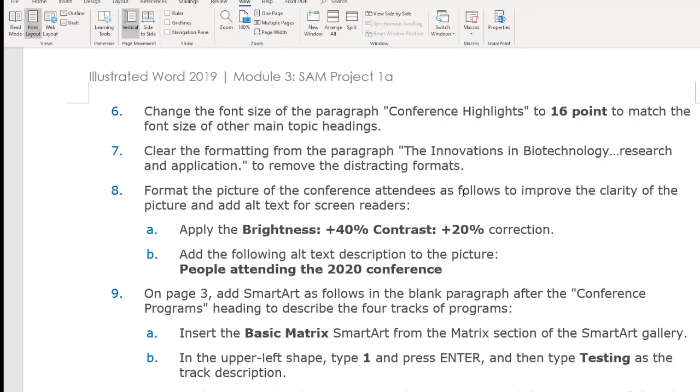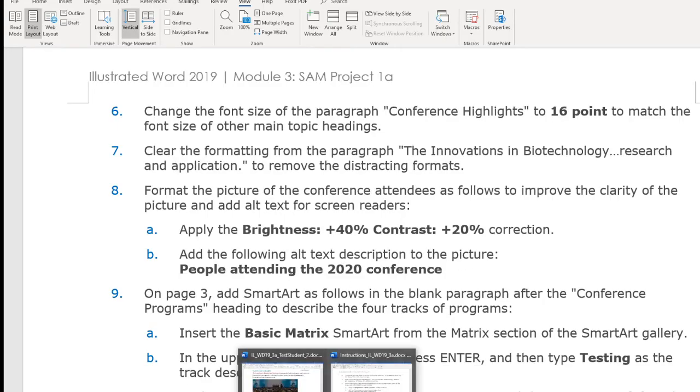And the ADA requires us to have alternate text for people who have a disadvantage in reading and cannot see the picture, so the computer will read the text describing the people attending the 2020 conference.